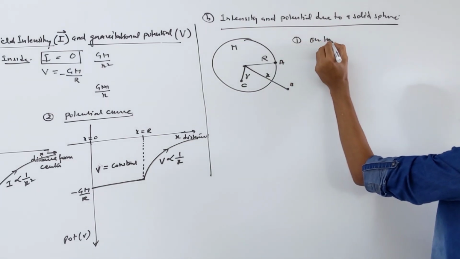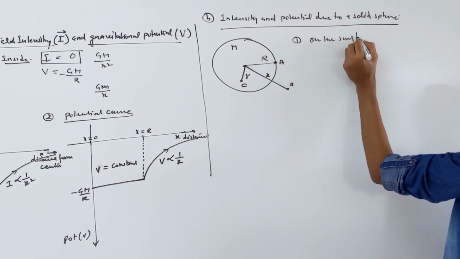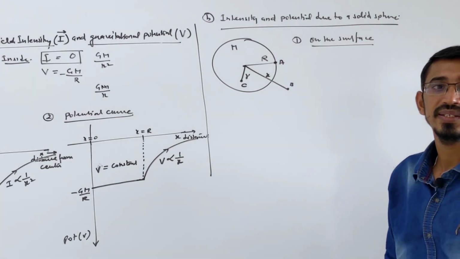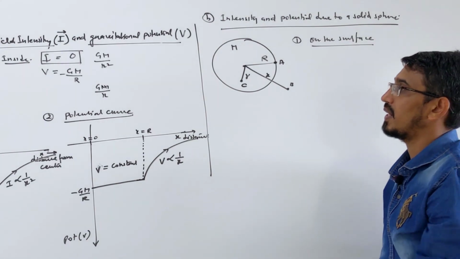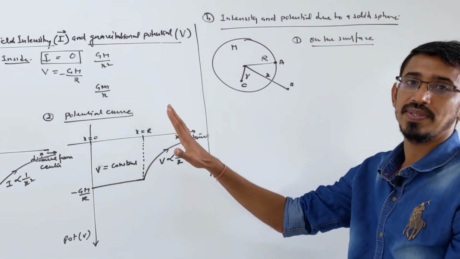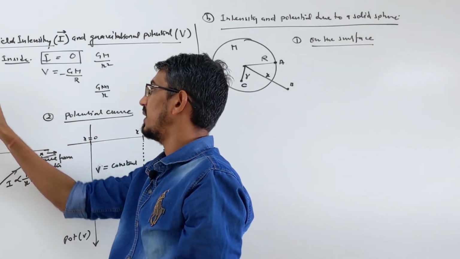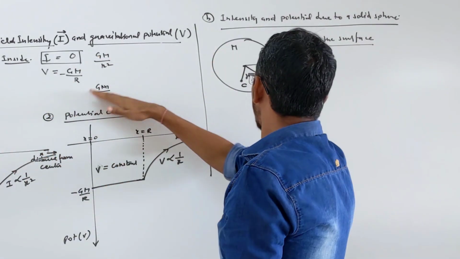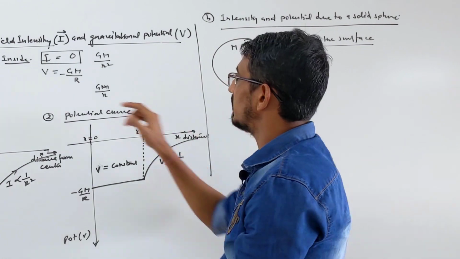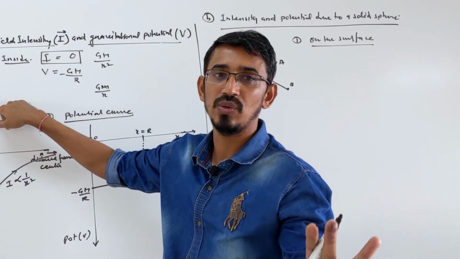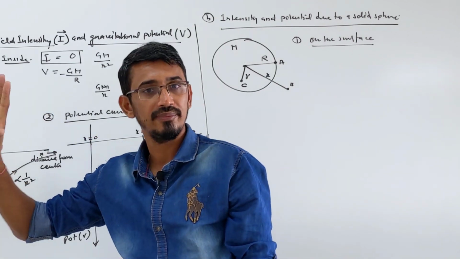First we are writing on the surface. We want to know the field intensity and potential on the surface, at point A. What is the answer? Same answer as what you did for that, exactly the same. I am telling you directly, 3 cases we are talking about: on the surface, outside and inside. Whether you talk solid or hollow, the potential and field at this point and this point are exactly the same formula. Only the inside changes, that's all.